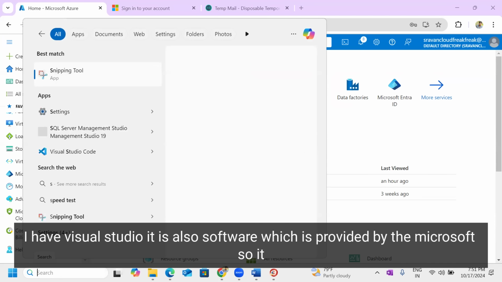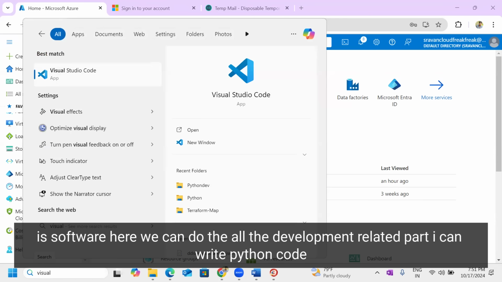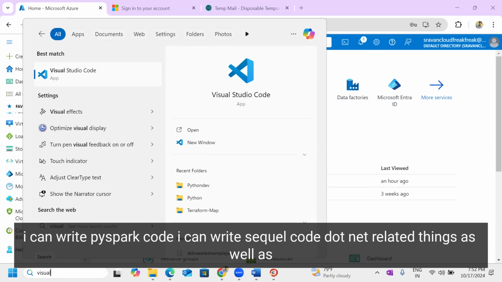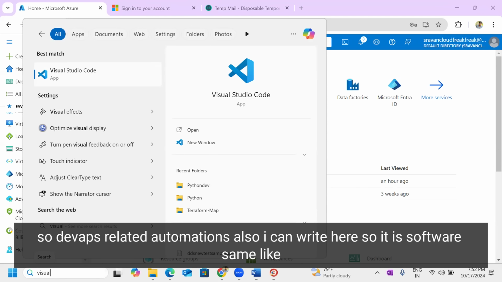And I have Visual Studio. It is also software provided by Microsoft. Here we can do all the development-related work. I can write Python code, PySpark code, SQL code, .NET-related things, and even DevOps-related automations. So it is software.